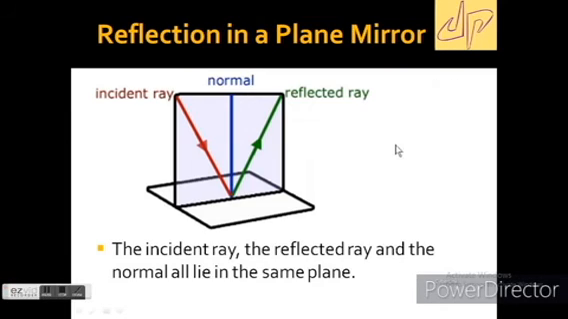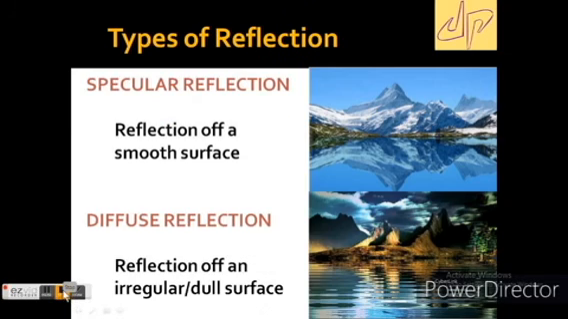And one more point in the same law: the incident ray, the reflected ray and the normal must all lie in the same plane. Suppose this rectangle is a plane on the mirror surface. If we draw the incident ray, the normal and the reflected ray, all three must lie in the same plane. This is another point in the laws of reflection.